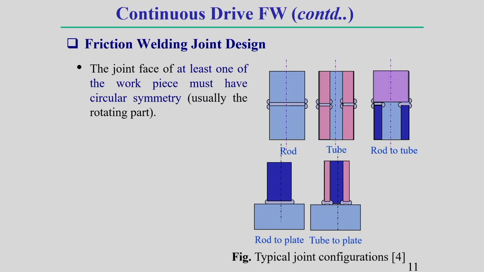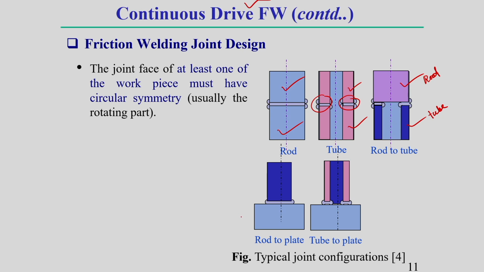Okay. Now, here I am going to show you different types of continuous drive friction welding process. Here you can see, this continuous drive friction welding process we can apply rod to rod. One rod can be connected to another rod. We can connect hollow tubes, this is one tube, this is another tube, and here the joining is done. We can join one rod to a hollow tube, so rod to tube we can connect using this technique.